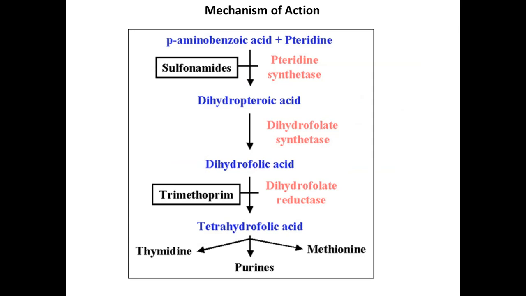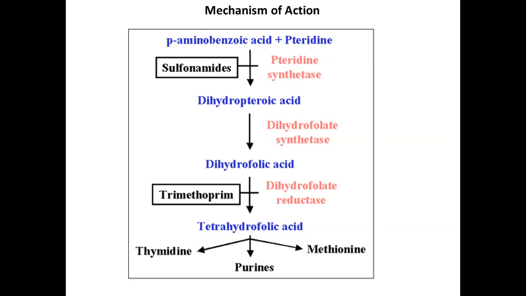Para-aminobenzoic acid will react with pteridine. This is a normal synthesis of folic acid in the bacteria. So para-aminobenzoic acid reacts with pteridine in the presence of pteridine synthetase enzyme. This PABA, para-aminobenzoic acid, attaches itself on the surface of pteridine synthetase enzyme and will produce dihydropteroic acid. So pteridine is converted to dihydropteroic acid.